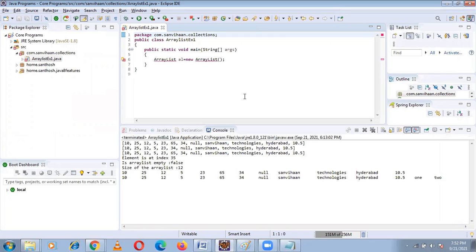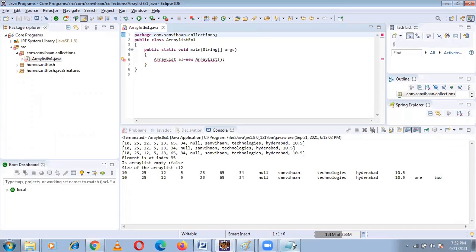Suppose I am working in one big project. If it is small programs, Notepad is okay, but a big project contains so many classes. When you write in Notepad, you need to write everything.